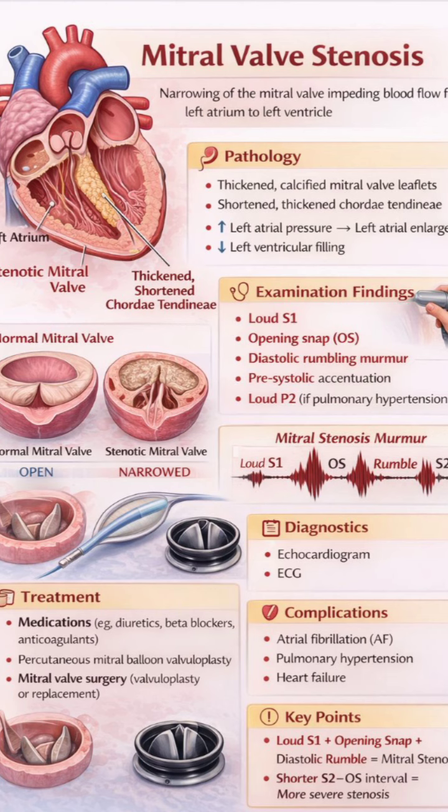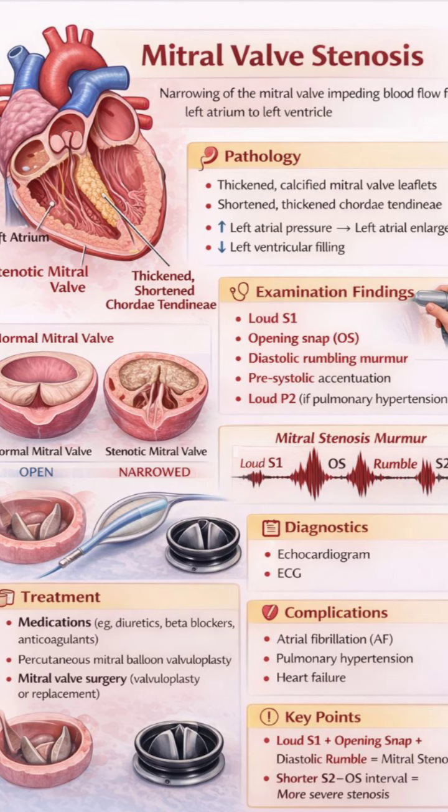Let us talk about mitral valve stenosis. Mitral valve stenosis is a condition in which the mitral valve becomes narrow. This narrowing makes it difficult for the blood to flow from the left atrium to the left ventricle. It is most commonly caused by rheumatic fever.